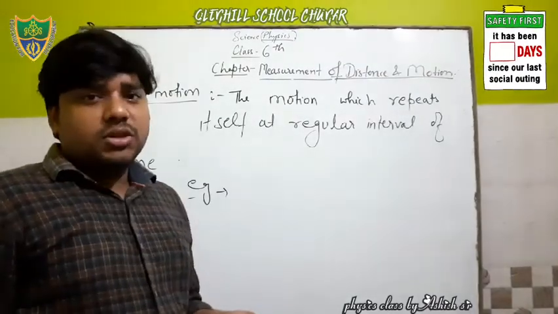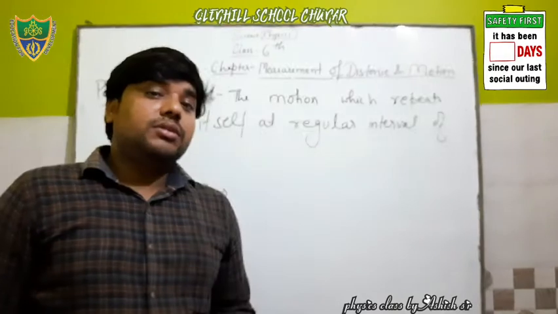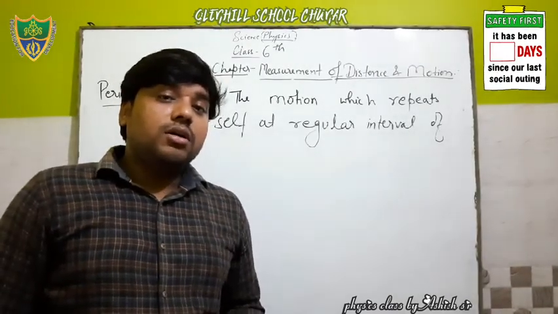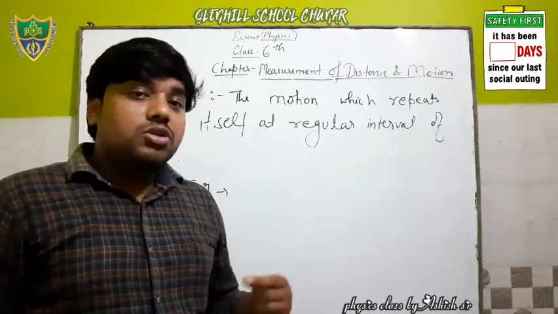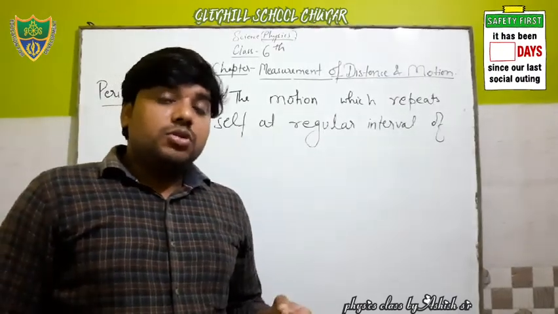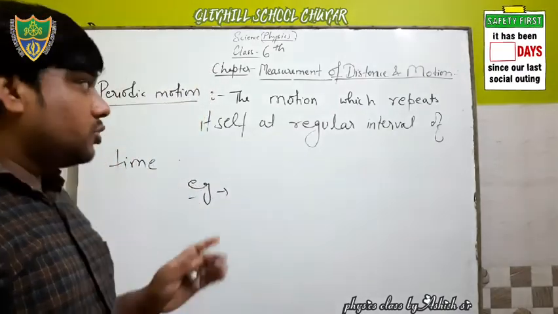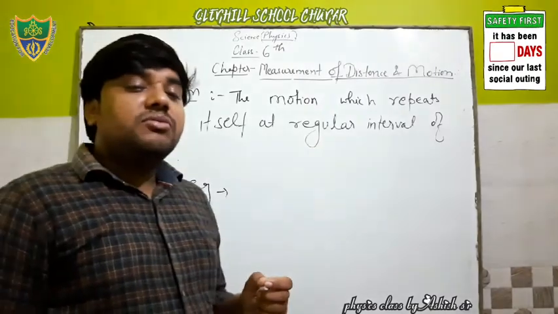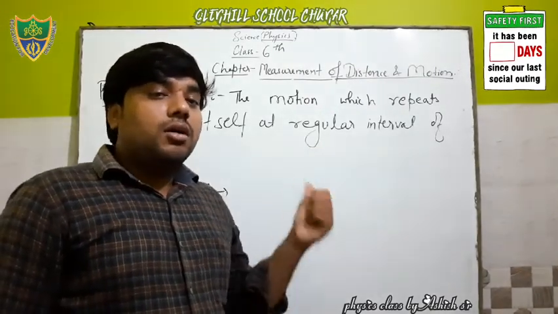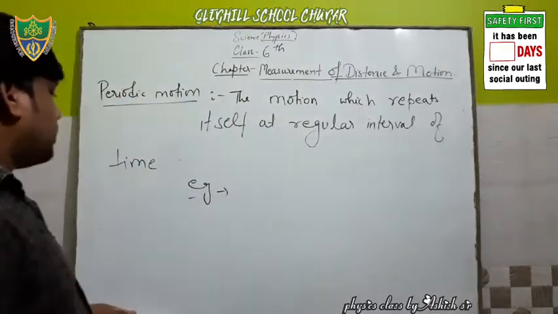And one natural example is the heartbeat of a healthy person, because it also repeats its motion at regular interval of time. Understood? So these types of motion are periodic motion.